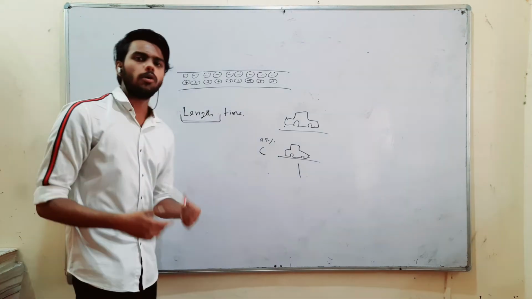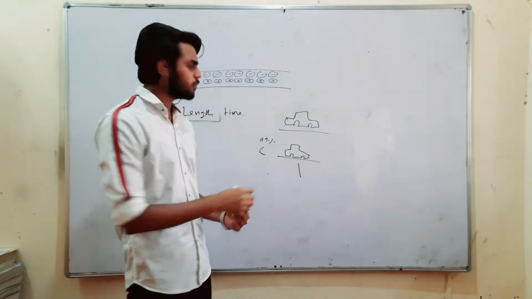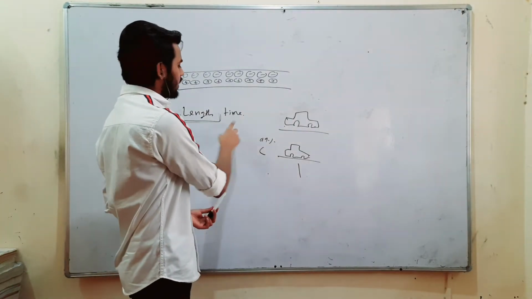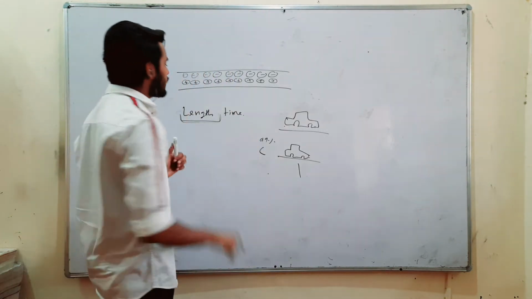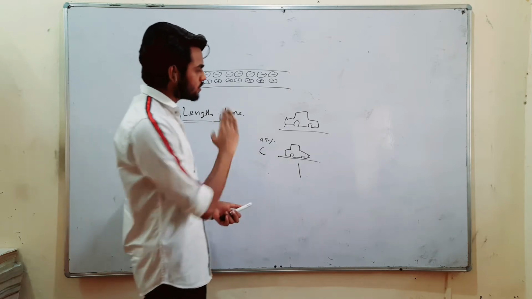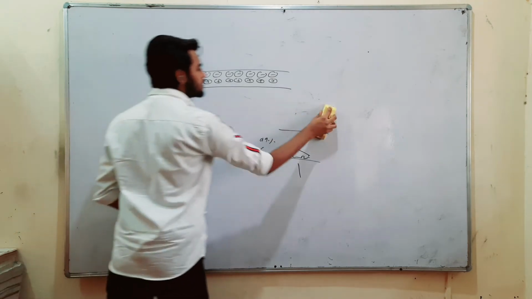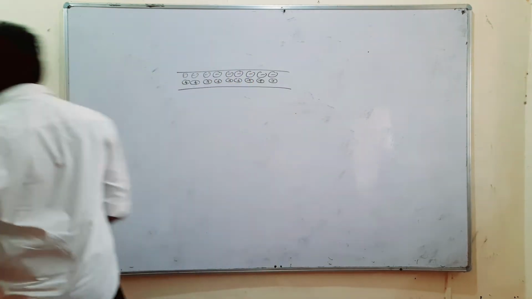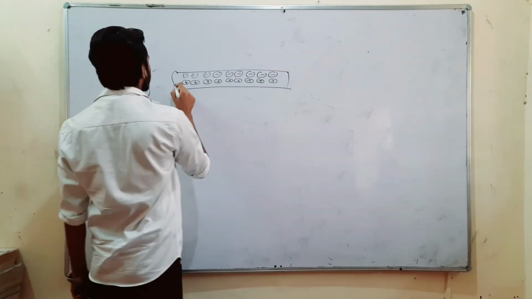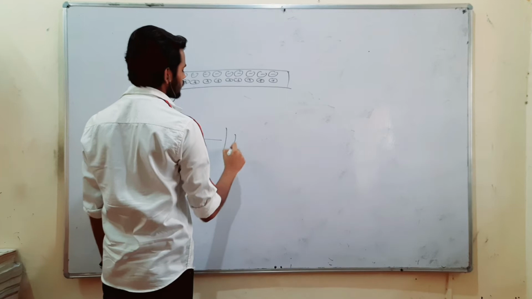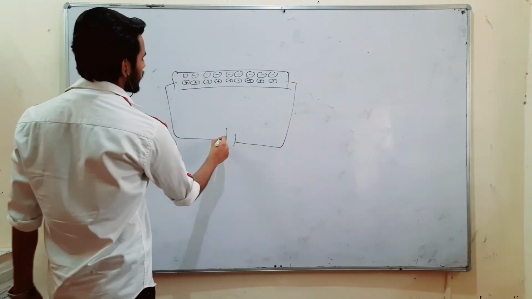If you want to know more about this, then do let me know in the comments. I'll make a separate video on the special theory of relativity explaining all this length, time and other perspectives that are involved. For now, let's accept this fact that length changes for things which start moving. Okay? So let's consider what happens in a wire. For example, you have connected this with a battery. See, it's connected with a battery, something like this.